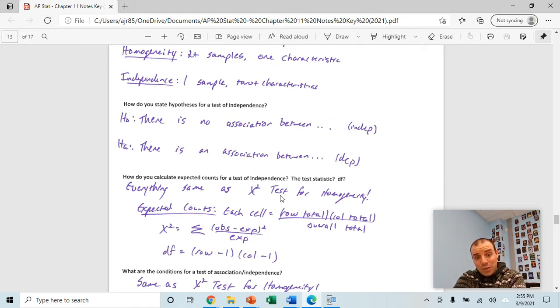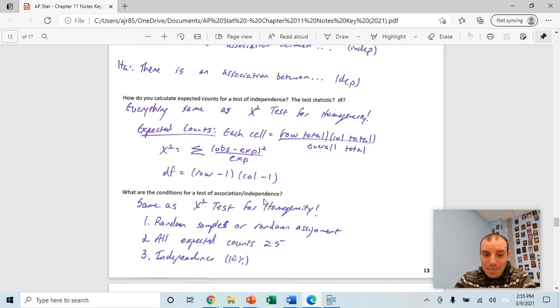And for a chi-squared test for independence, same test statistic, same degrees of freedom, same conditions, everything else remains the same. So there is no real difference between running a chi-squared test for homogeneity and a chi-squared test for independence, both the tests in this section. They are different from goodness of fit, except you want to think of the way we've obtained our sample. That is the key distinction between the 2.